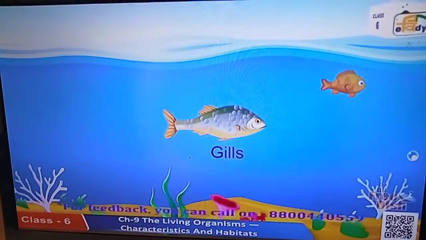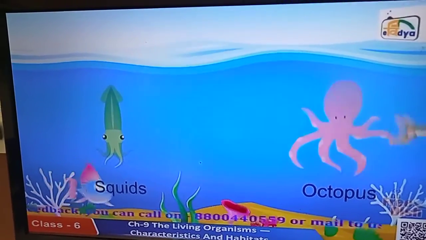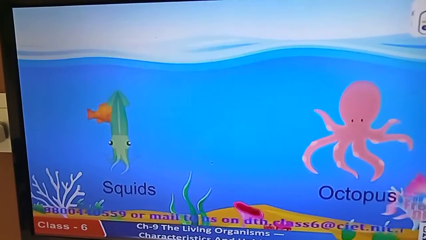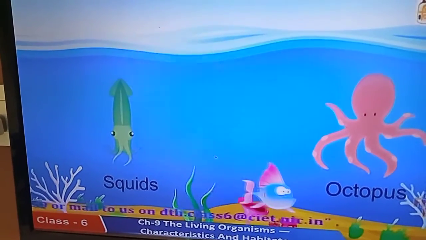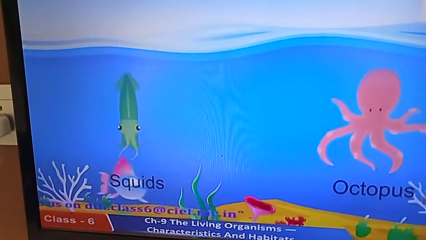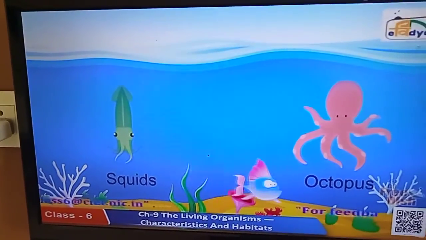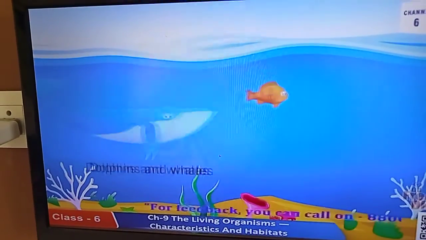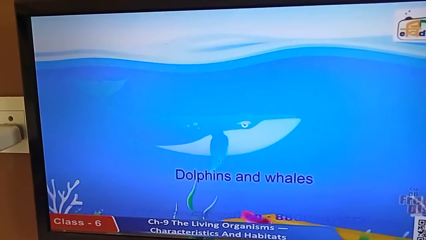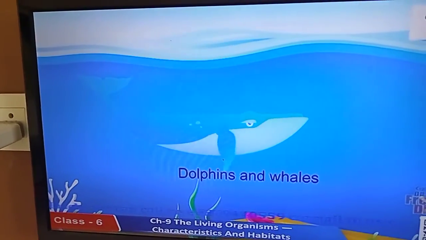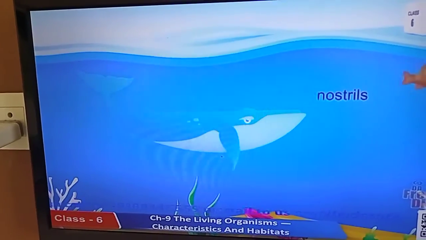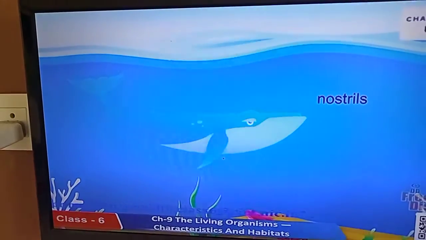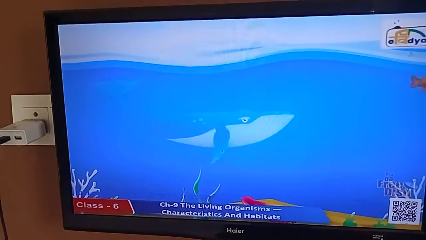There are some animals like squids and octopus which do not have streamlined shapes, but when they move in water, they make their body shapes streamlined. There are some sea animals like dolphins and whales that do not have gills. They breathe in air through nostrils or blowholes that are located on the upper parts of their heads.